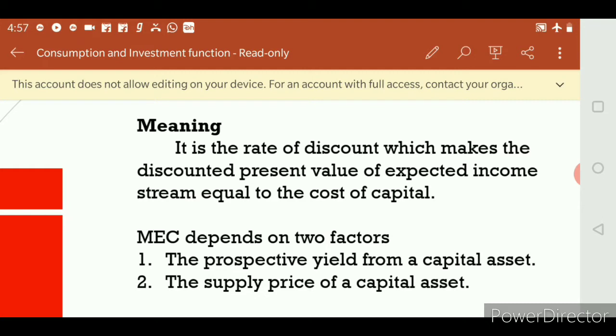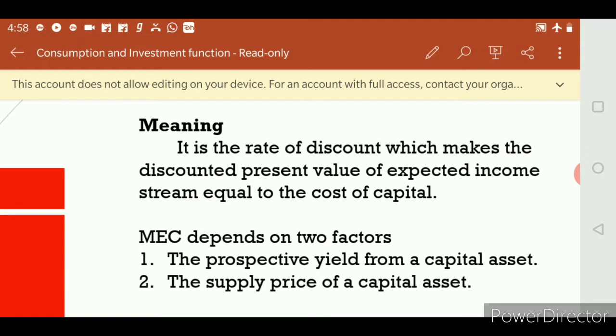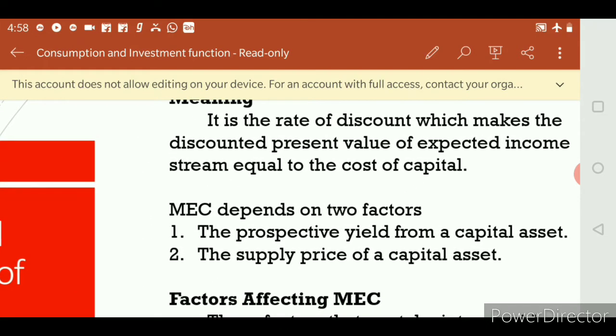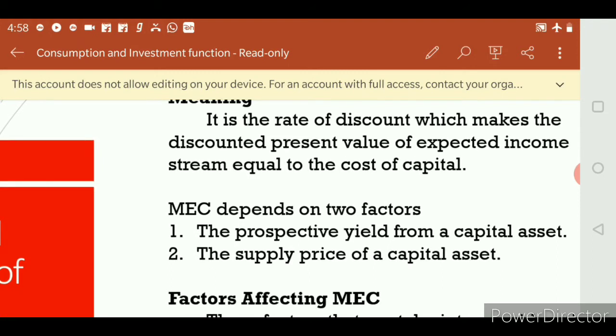Normally, if I invest, I will just receive a certain amount of profit. If I additionally add some more capital asset, what will be my expected returns? How much will I receive? Suppose I have added an additional 50,000, how much additional profit would I receive? This is called the marginal efficiency of capital. So it is clear: marginal efficiency of capital is the expected profitability of an additional capital asset.